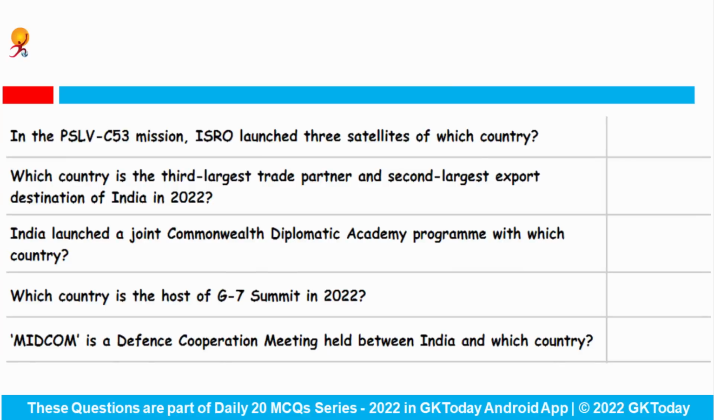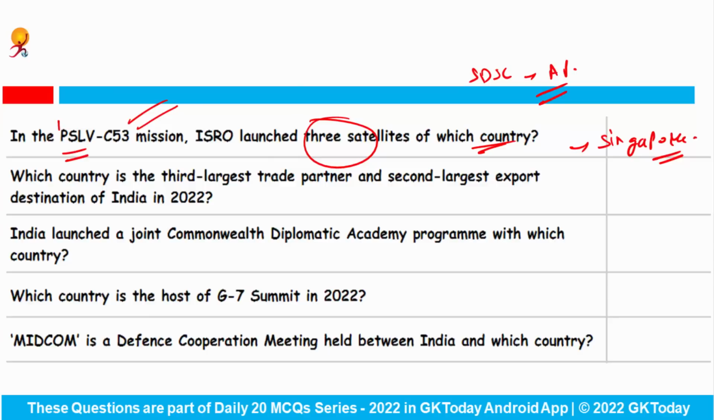In the PSLV C-53 mission, ISRO launched 3 satellites of which country? So ISRO has launched 3 satellites of Singapore recently from Satish Dhawan Space Center in Andhra Pradesh. And what is the full form of PSLV? Polar Satellite Launch Vehicle. Which country is the 3rd largest trade partner and the 2nd largest export destination of India in 2022? So UAE is India's 3rd largest trade partner and 2nd largest export destination in 2022.